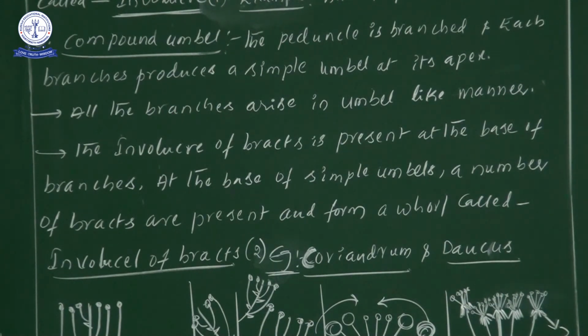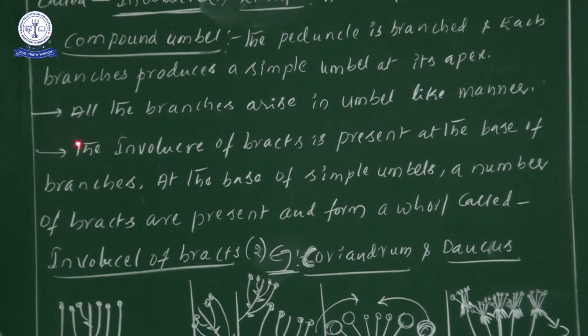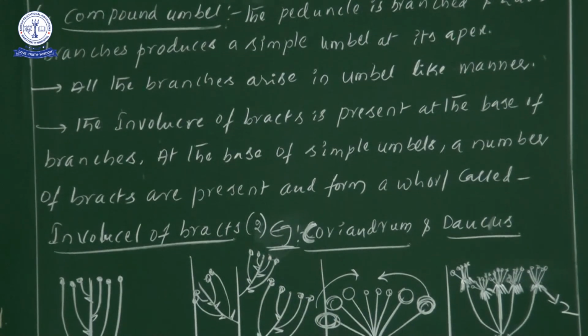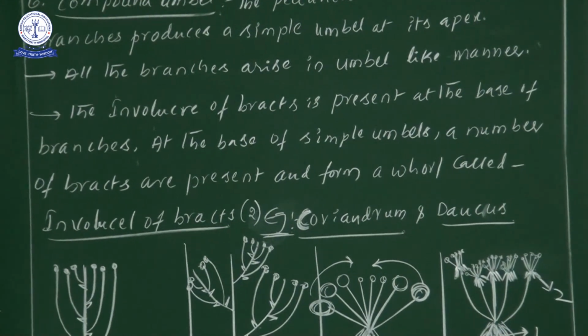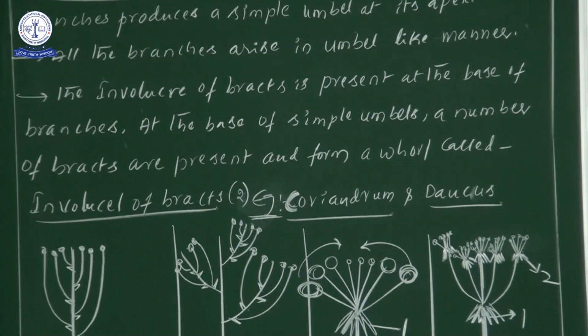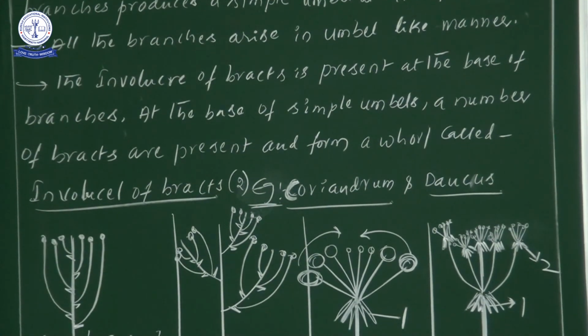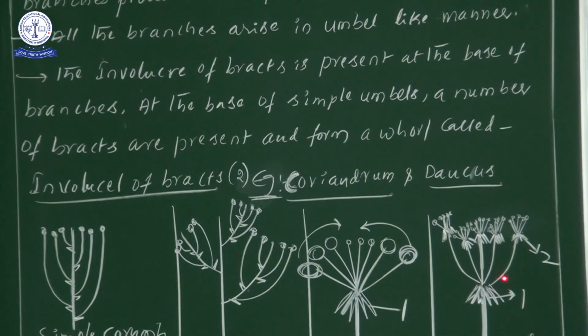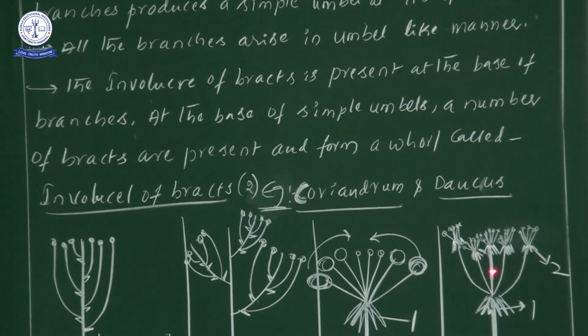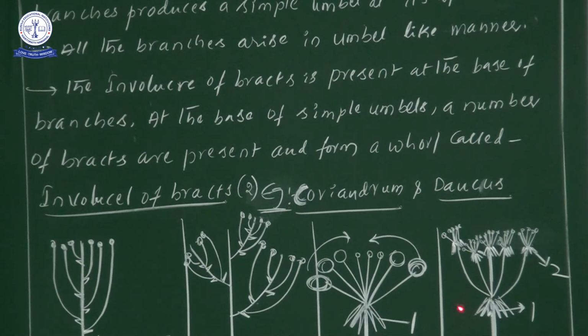Now here, all branches arise in a simple umbel or umbel-like manner. This is one branch, these 5 lines are all branches.